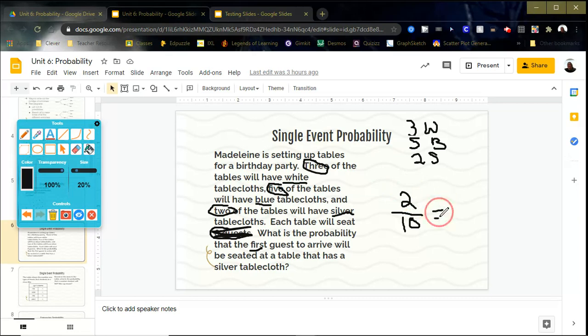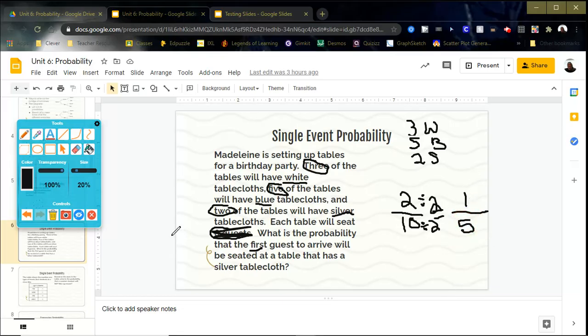Okay, and then those are both even numbers, which means I can divide them both by 2. So I'm going to divide them both by 2. Divide by 2. Divide by 2. And then I'm going to reduce it. 2 divided by 2 is 1. And 10 divided by 2 is 5. Okay, and that would be my answer, 1 out of 5.